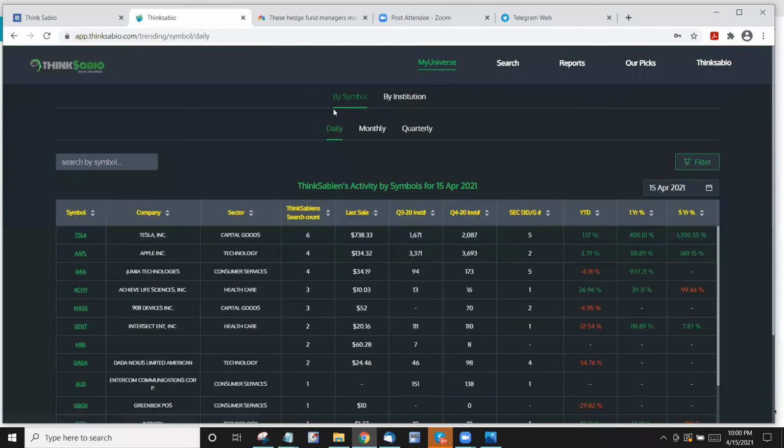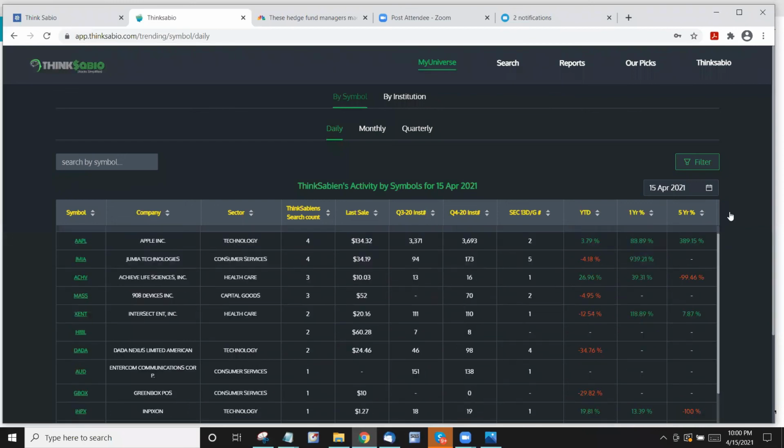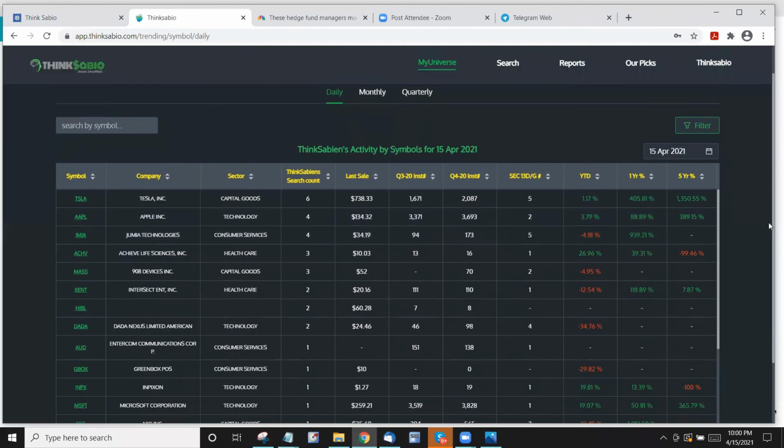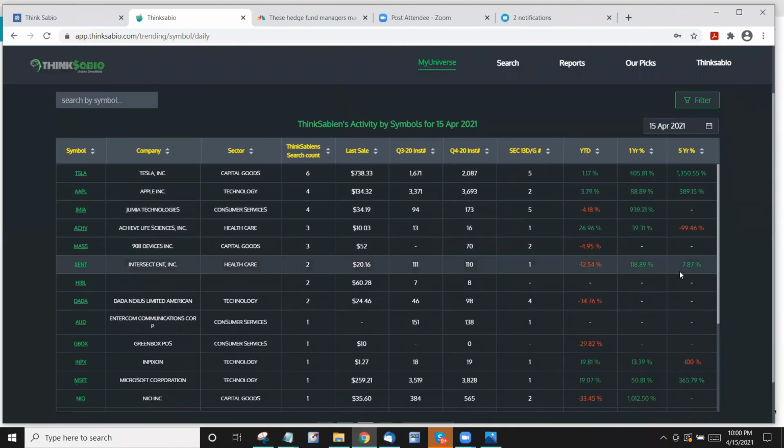Okay. So this, we thought, will be a very good feature so that we will understand. And accordingly, as always, we brought, for example, somebody is testing mass. You wanted to know, well, what is the institution story and what are the SEC counts? What is the YTD? All nine yards, right? To make life easy. And the whole idea is to help you make a decision. Whatever someone is searching, is that really meaningful to me? Am I missing anything? That is what we are trying to answer through Thinksabians' activity.